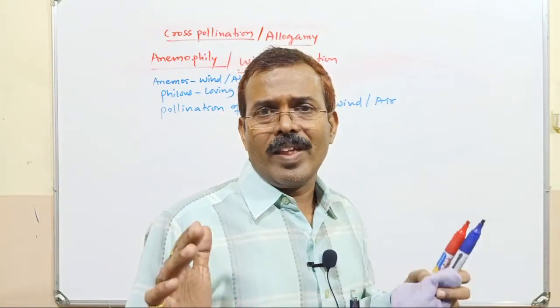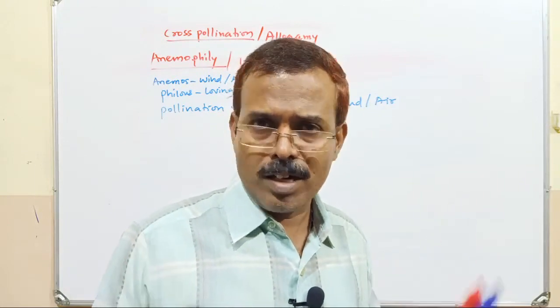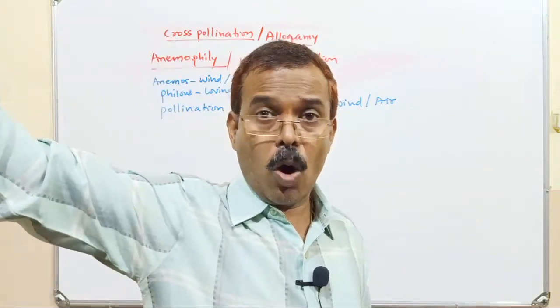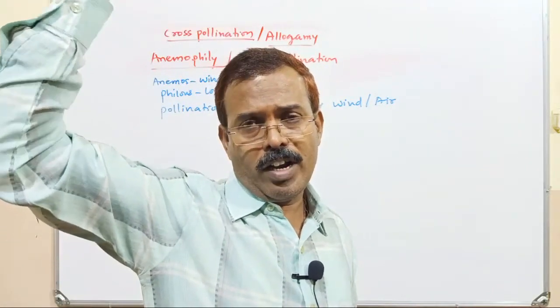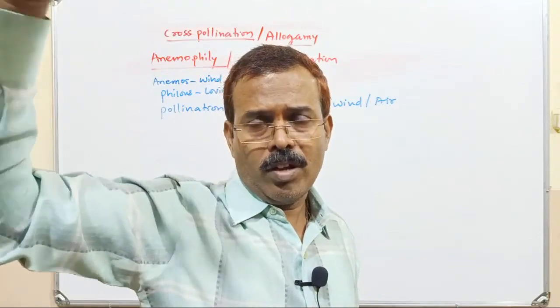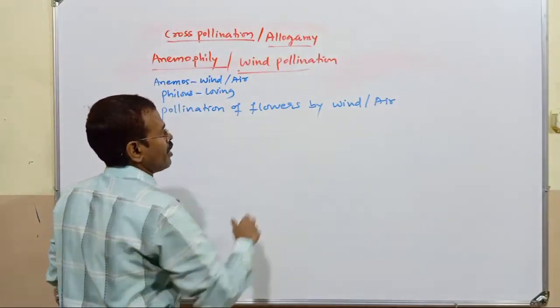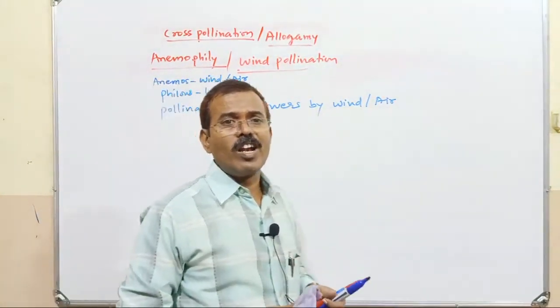First of all, there is a small proportion of plants which are pollinated by abiotic agent compared to the plants which are pollinated by biotic agent. Biotic agents, animals, are involved in pollination of a larger number of plants. Okay, so pollination of flowers by wind or by air is known as anemophily.